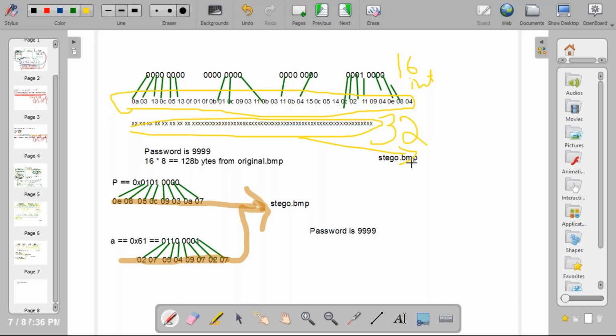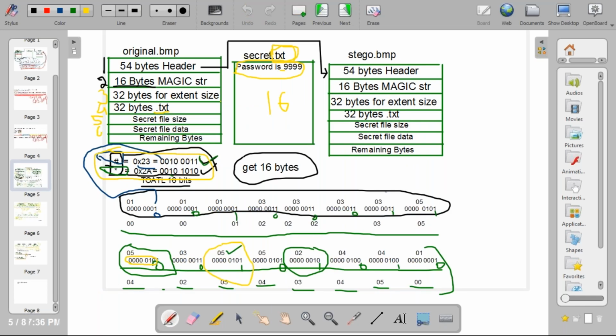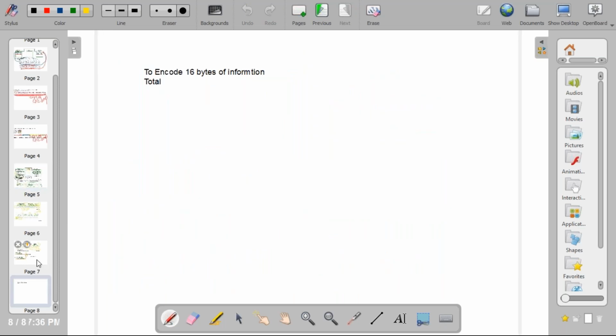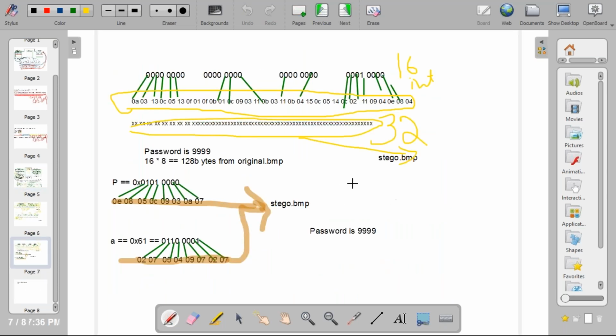Okay, fine. Now file size is over. Next one is file content. The sixth one is file content. File content is what? The content is "password is 9999". This is the content. See now what you need to do: P A S S W O R D, same like that. Password is 9999. This is the information you need to encode.